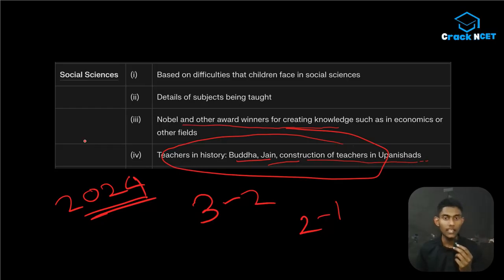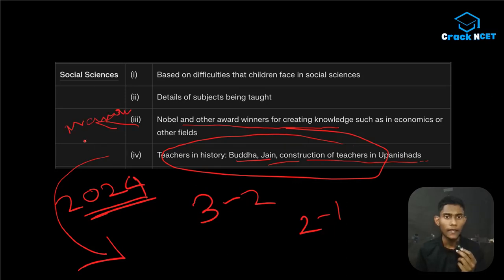And I think from this topic, one question can definitely come, especially the Upanishad portion or the Buddha and Jain portion. This portion is kind of memory based. Nobel and other award winners for creating knowledge such as in economics or other fields, we will be doing this, but it's memory based.